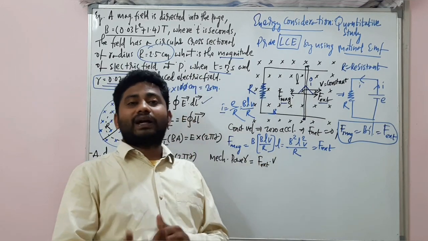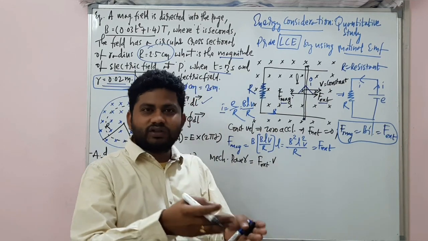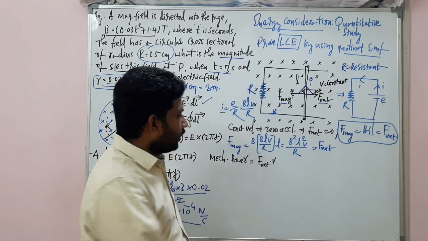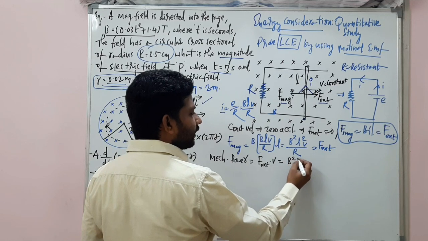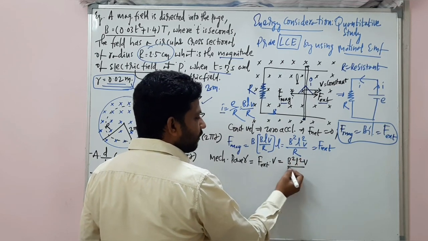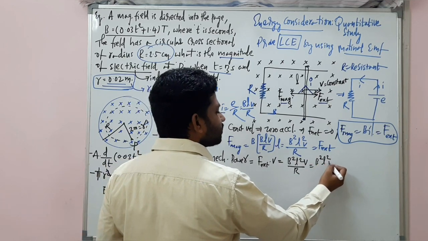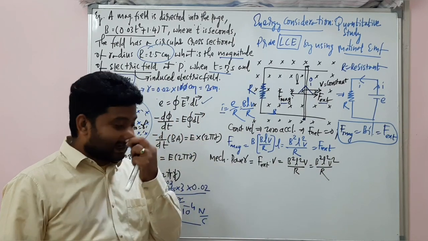When I talk about mechanical power, the external force I need to write. Power is equal to force into velocity, where the force needs to be the external force. Right? So this external force is equal to B square L square V by R, this into V. So this is equal to B square L square V square by R. That's the mechanical power.